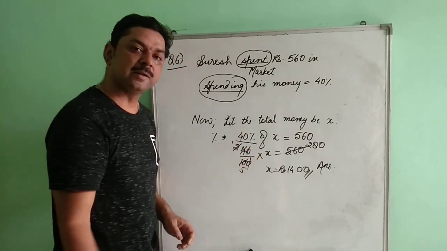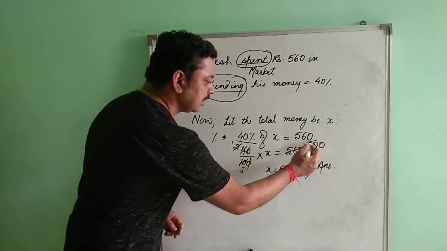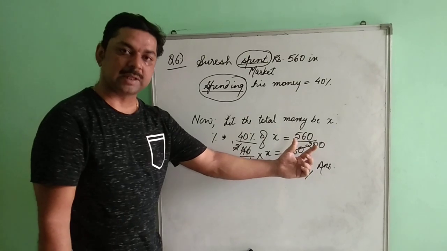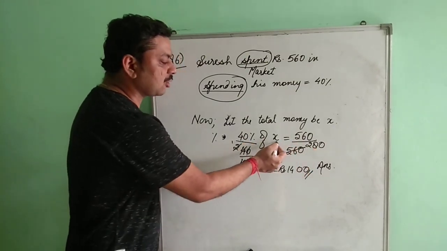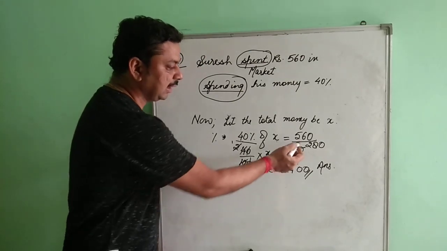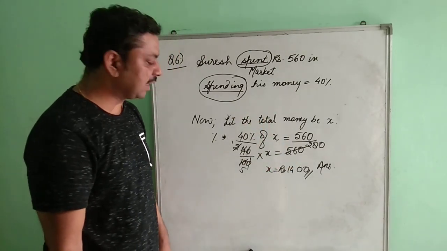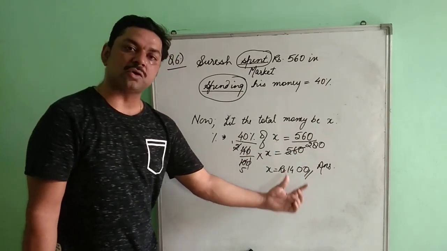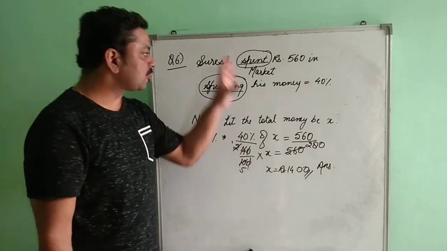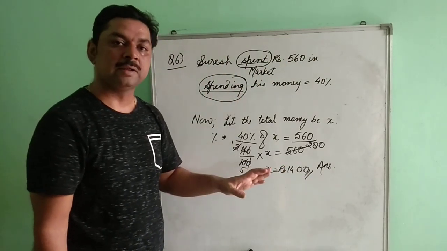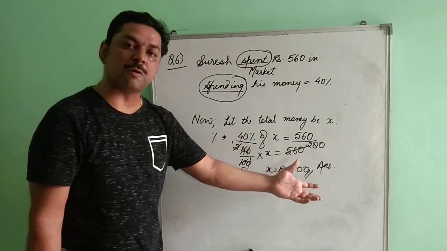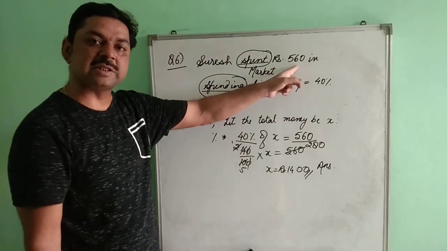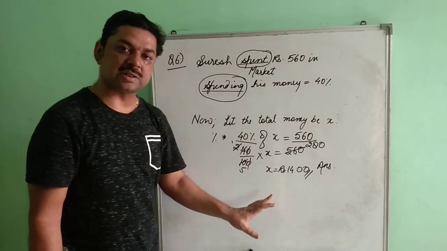This is the percentage of the spending and this is the money that he had spent. So in that case, both will be equal. Clear? So 40% of the total money he was having equals 560 that he had spent. When you solve it, you will get 1400. So 1400 is the total amount that he was having before spending his money in the market. So when he stepped out from his house, he was having 1400. Out of that 1400, he spent 560 rupees. I hope this question is clear with you all.